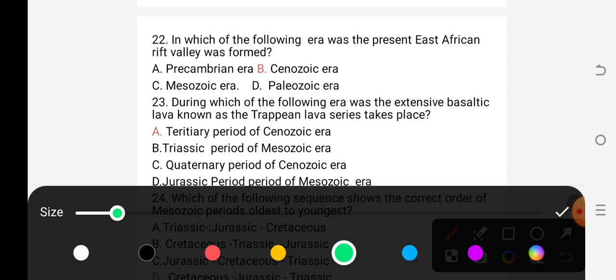Good. The present East African Rift Valley was formed during the Cenozoic era. The Cenozoic era is the recent era. Okay?